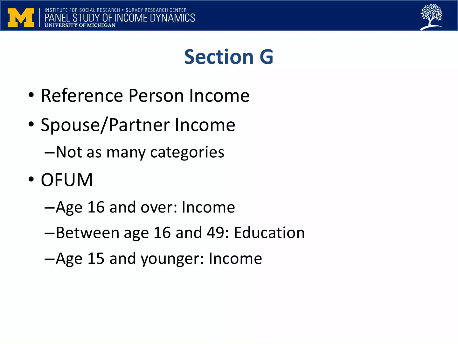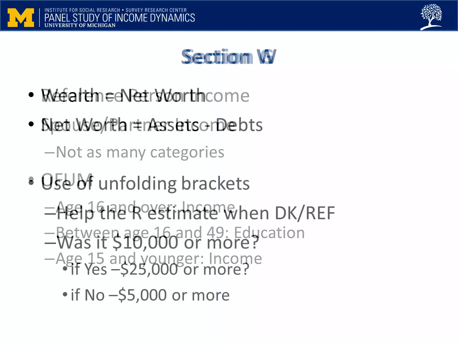The income sequence for age 15 and younger OFUMs is less detailed, since we don't expect them to have a complicated job record or certain types of income such as unemployment compensation. Again, we still want to hear about all their income.